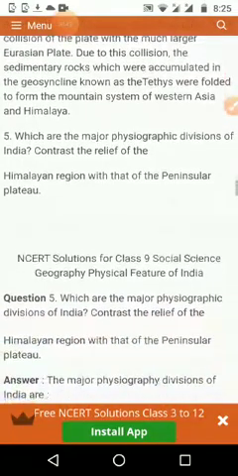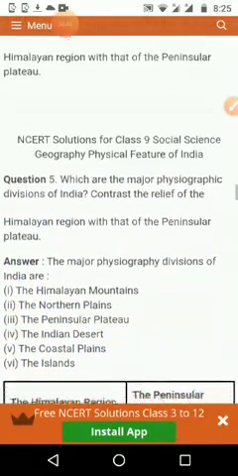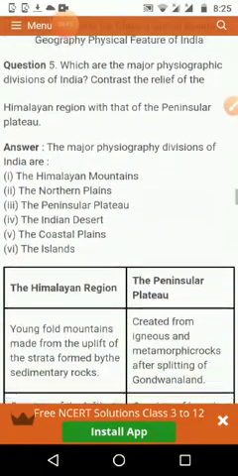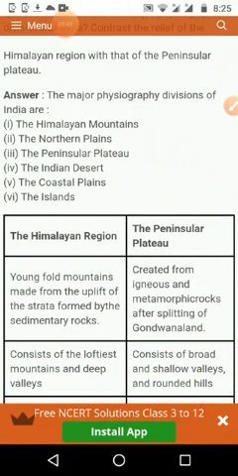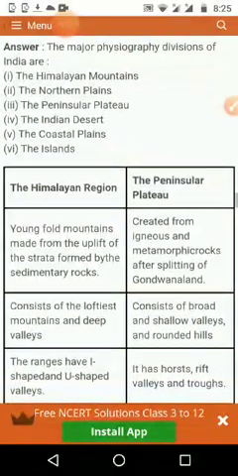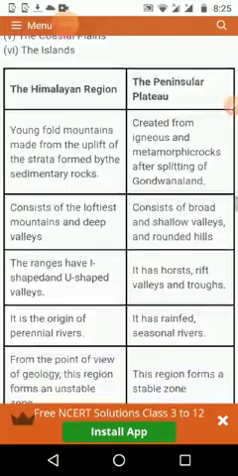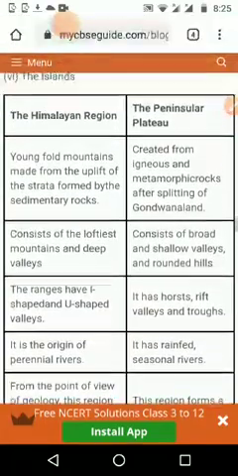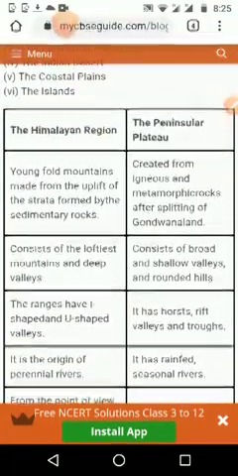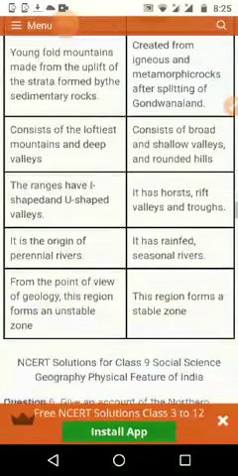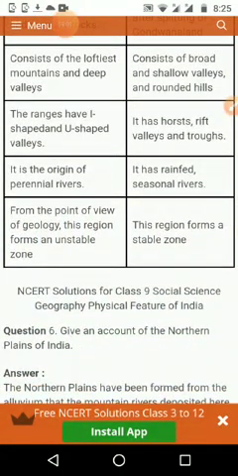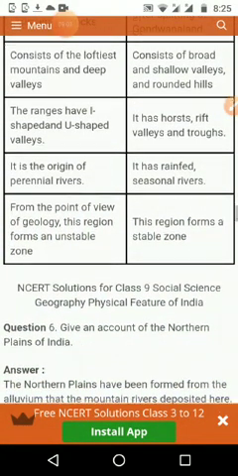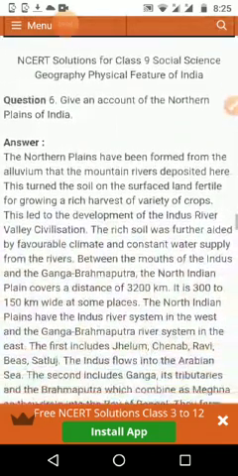The answer is: the major physiographic divisions are the Himalayan mountains, northern plains, peninsular plateau, Indian desert, coastal plains, and the islands. How the Himalayan region and peninsular plateau are differentiated is also given in the answer sheet. You can see that and write it in your notebook.